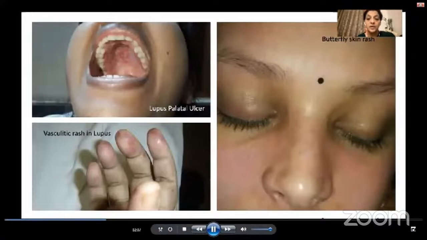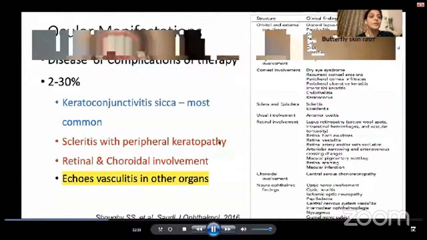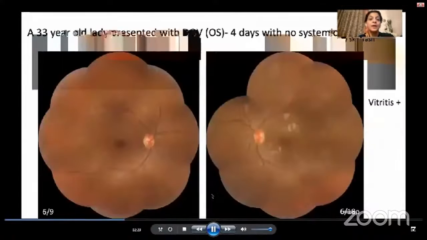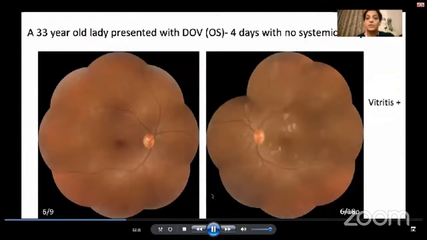These are some of the manifestations seen in lupus. Ocular manifestations can occur in less than 1/3 of the cases. If there is scleritis with peripheral keratopathy or a retinal or a choroidal involvement, this echoes vasculitis in other organs. Otherwise, this disease can involve any structure of the eye. Let me highlight these with 4 representative cases.